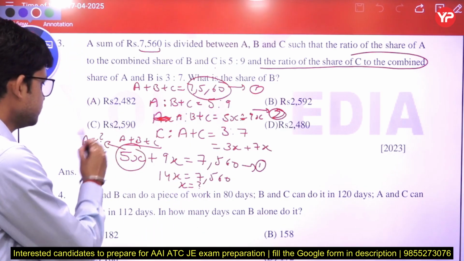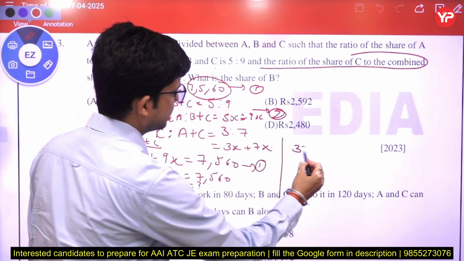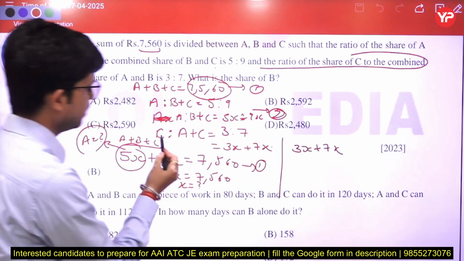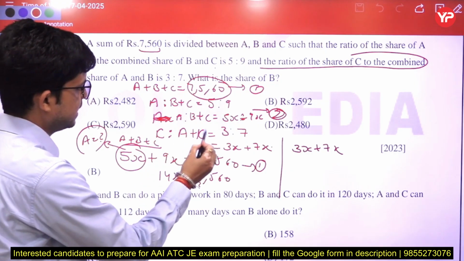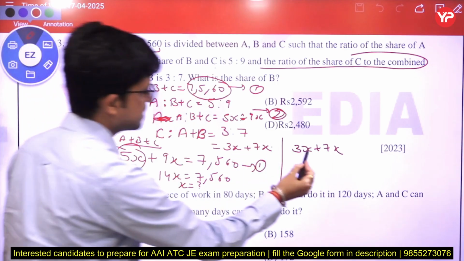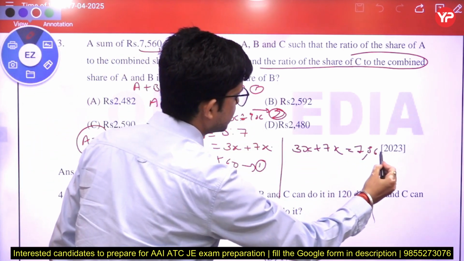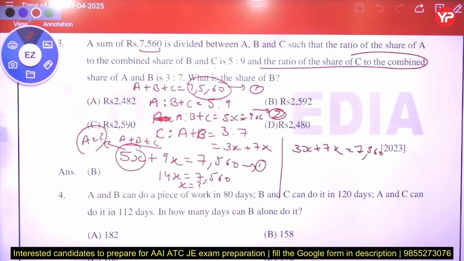Also in the second equation we know that 3x plus 7x, this is C plus A plus B, that is A plus B plus C, is equal to 7,560. From here also we get the value of x. What value do we get?